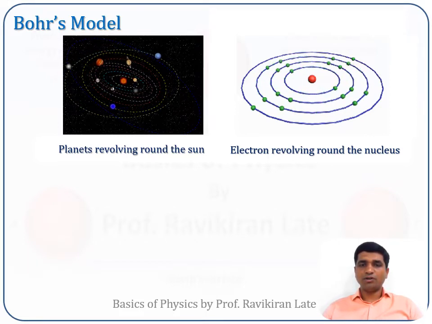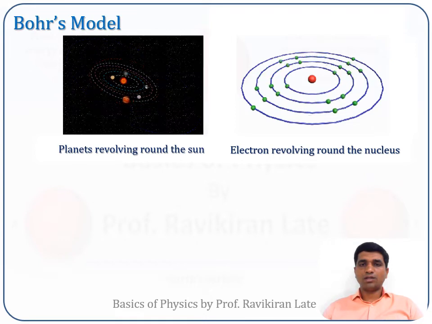In a circular steady orbit, electrons are revolving around the nucleus, and he proposed a concept of steady orbit with constant energy, meaning the energy of the electron will be constant when it is moving inside a circular orbit around the nucleus.